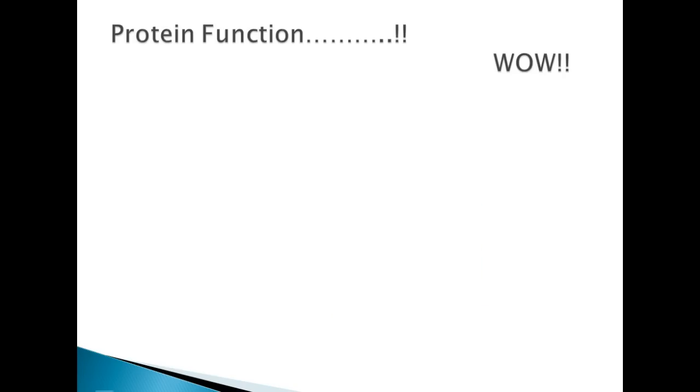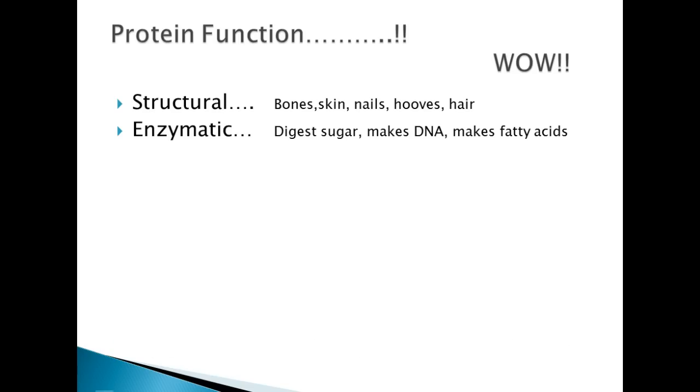Let's get some functions and locations of proteins in your notes so you have many examples to use on the exam. So they can be structural, which means they make up bones, skin, nails, hooves, and hair. So you should probably get some of these in your notes. They're enzymatic. They act as enzymes is what that means.